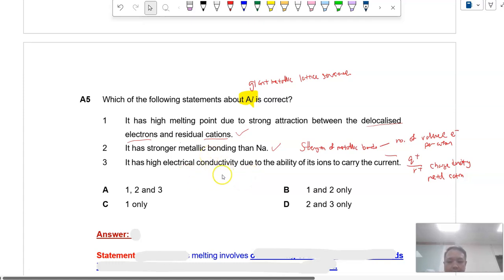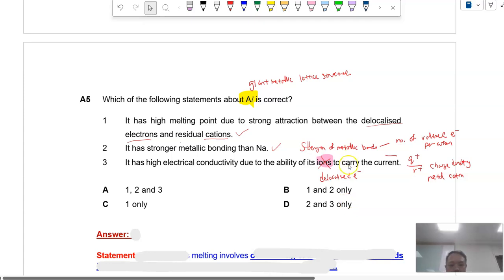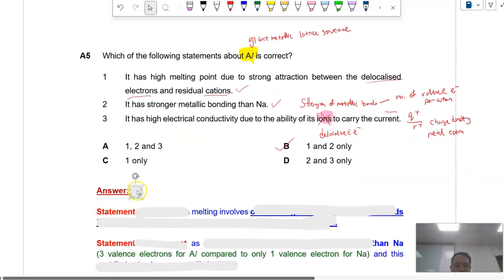Now statement 3, it has high electrical conductivity due to the ability of its ions to carry the current. Is that correct? Do metals carry current due to ions? That's incorrect. This should be the delocalized electrons. So statement 3 is incorrect because of the word ion. It should be changed to delocalized electrons. Therefore, only 1 and 2 are correct. Answer will be B.